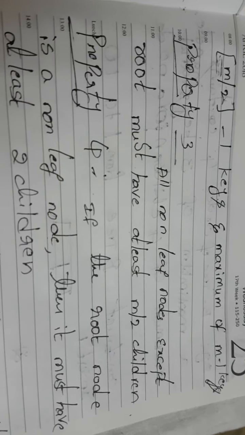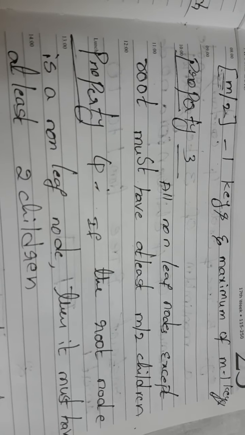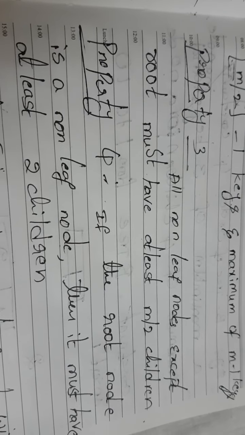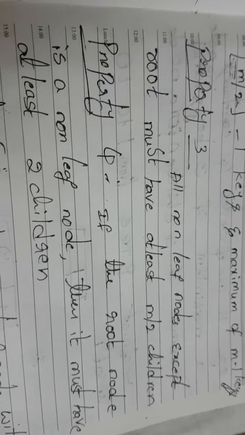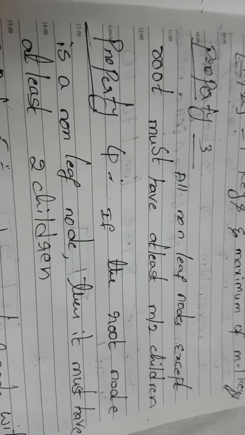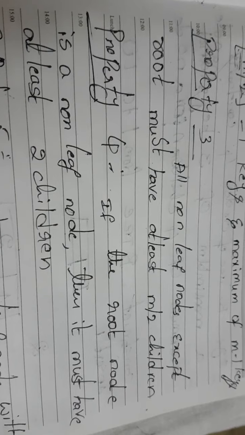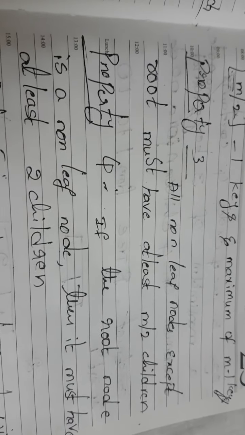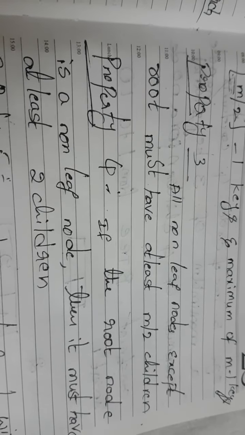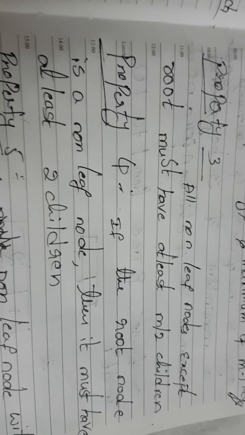Property 3: all non-leaf nodes except the root must have at least m by 2 children. Here m is the order, which is 4. 4 by 2 means 2 children. So all non-leaf nodes except the root must have at least 2 children.